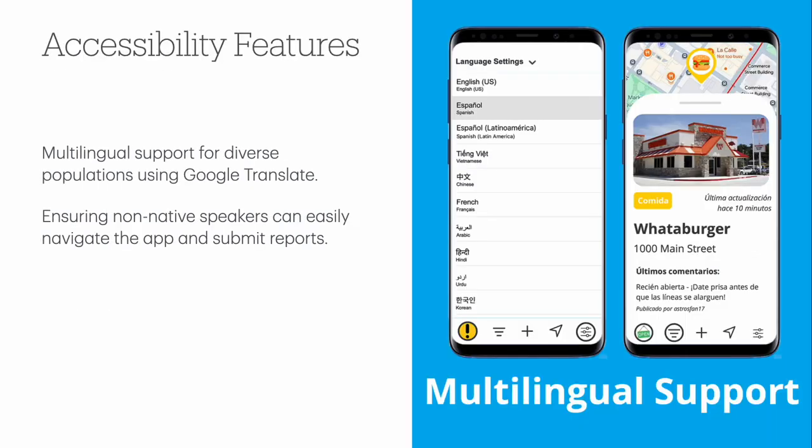One important note that I've added to this presentation is the importance of accessibility. We want to make sure that this app is accessible to everyone, especially if we're talking about a diverse city like Houston, Texas. We have over 140 different languages spoken in this one city alone. Luckily, Google Translate API makes this really easy. Once you integrate it into your app, it can automatically support multiple languages, hundreds even. This way, non-English speakers can easily navigate around the app and meaningfully contribute to the damage assessment process. We need to make this as user-friendly as possible.